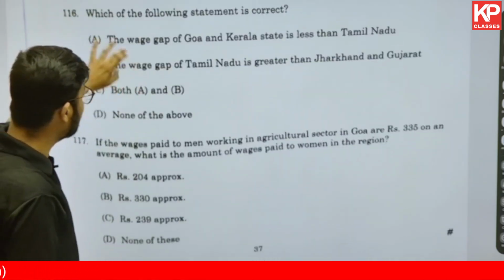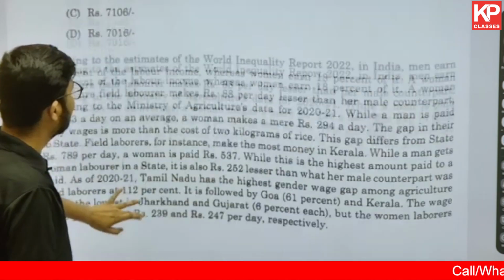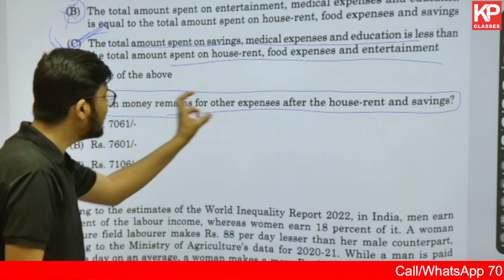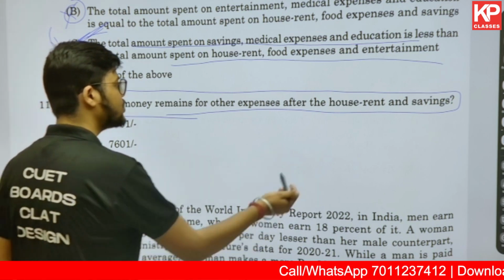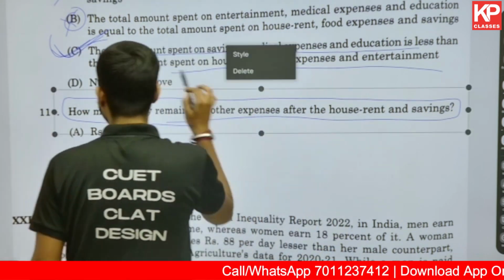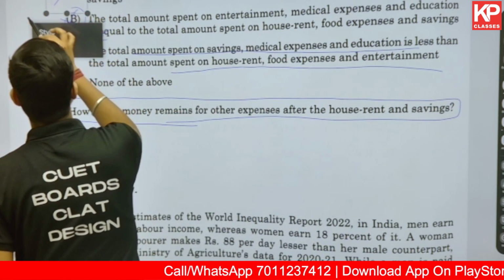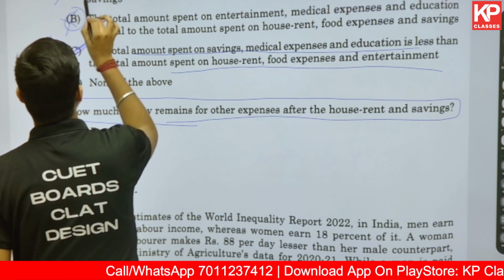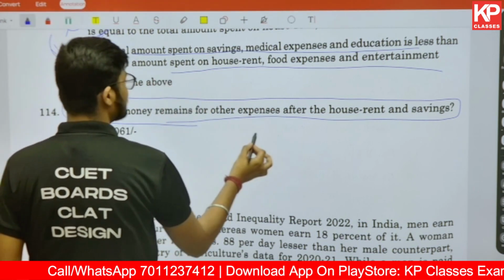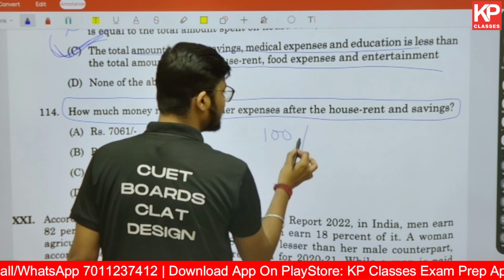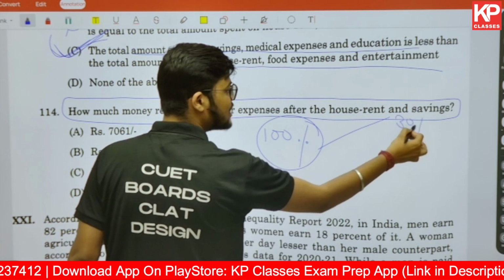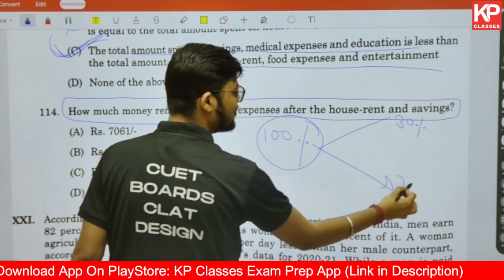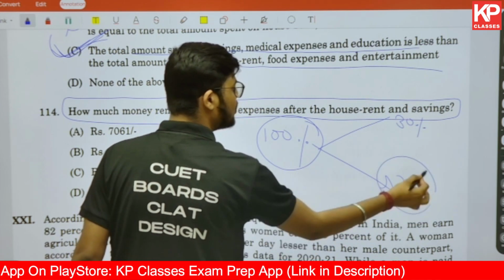So if the 30% of income you are not counting, it says how much money remains after making expenditure on house rent and savings. So on house rent and savings we are removing 30%. So we need to calculate 70% of what? Now if the total salary is 100%, just try to understand. If total salary is 100%, you have already spent 30%. So what is the remaining salary now? The remaining salary is going to be 70%.